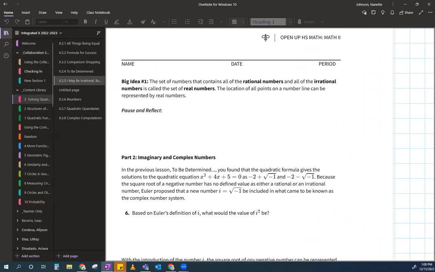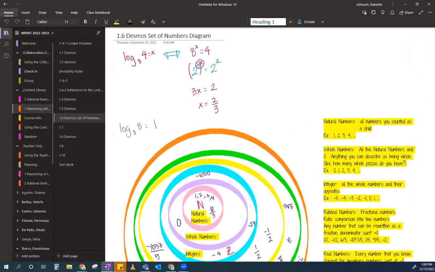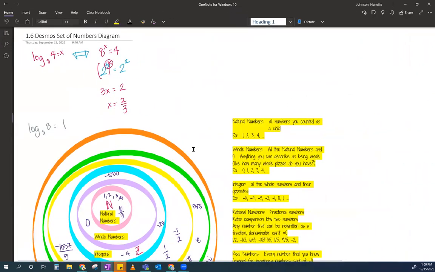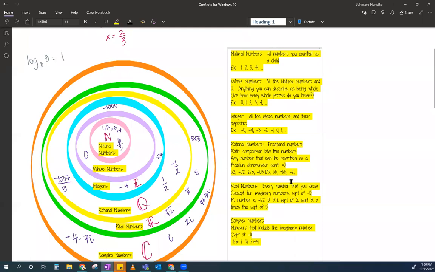And so I've shown this. This is from another one of my classes. Hold on, let me just pull it up over here. In another one of my classes, I made this chart for them, and I think I showed you before. I'm not sure if it was your class or another class, but this is a chart that I made for them. And if you look, this is every single number that you know. And these are actually all the numbers you will ever learn. We are going to be going into this area called complex numbers in a little bit.